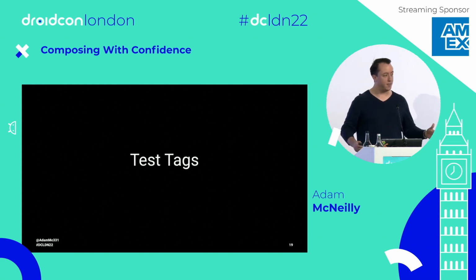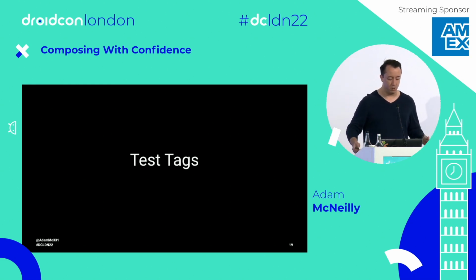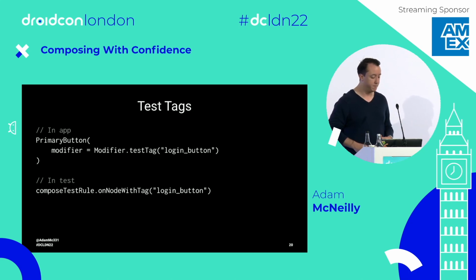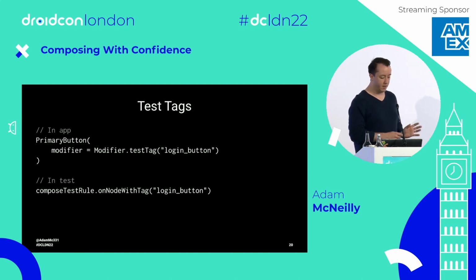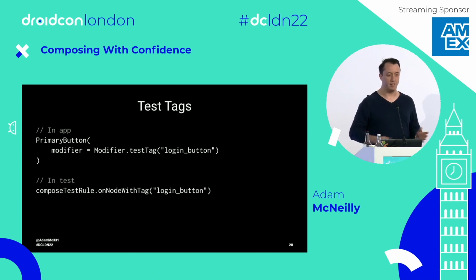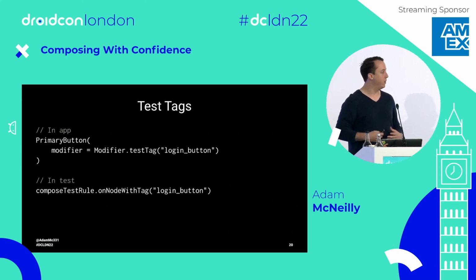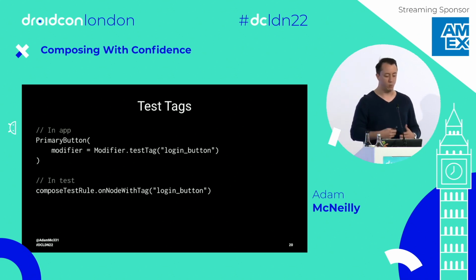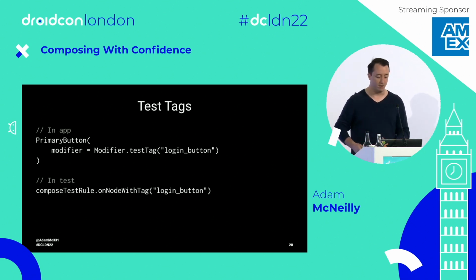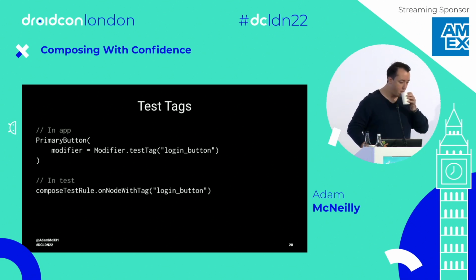In Compose, we don't get that out of the box, but there's a really easy way to do it with the test tag modifier. So I could create a login button, give it some test tag, that's the hard-coded string, login button, and then in my test, I can easily do onNodeWithTag, login button. So I don't have to worry about any state of what the text is, what locale I'm in. This test tag is always going to be the same. So if you're dealing with components you expect to reference in your test, I highly recommend using something like this. It will help you out a lot.